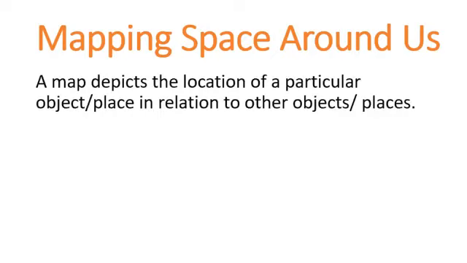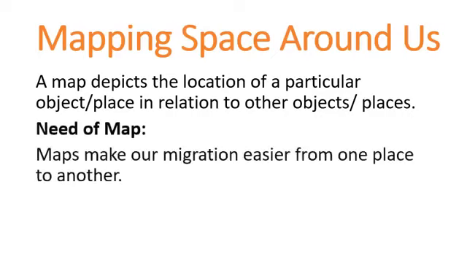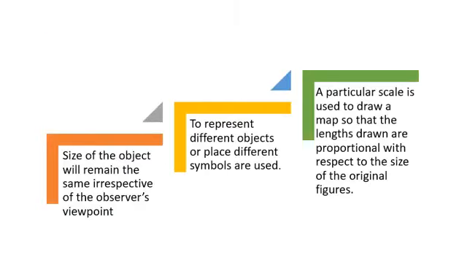So basically we are using maps in this case. A map depicts the location of a particular object or place in relation to other objects or places. What is the need of the map then? Maps make our migration easier from one place to another. Obviously, if we do not know the way to our destination, then we take the help of the maps. These are the points regarding the map which are very important, and we are supposed to deal with them.